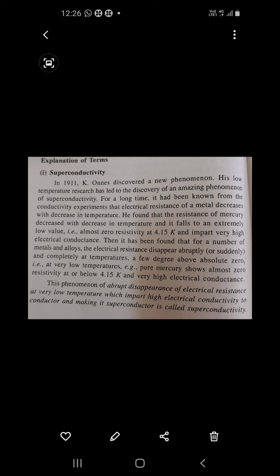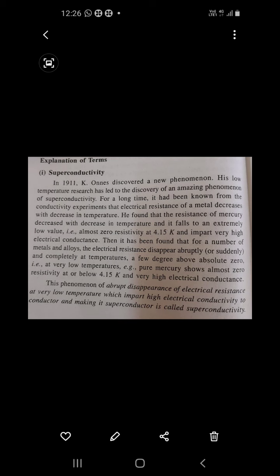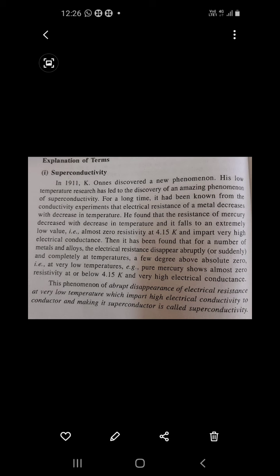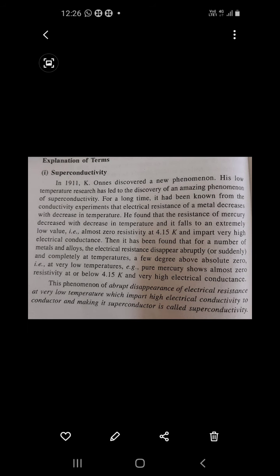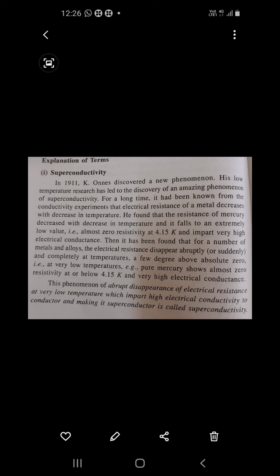And through this experiment, the scientist K. Onnes got the Nobel Prize. He made a definition: the phenomenon of abrupt disappearance of electrical resistance at very low temperature, which imparts very high electrical conductivity to the conductor and makes it a superconductor, is called superconductivity. That word is like Superman.